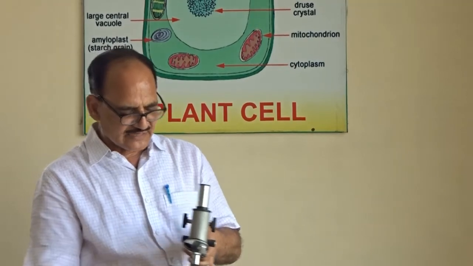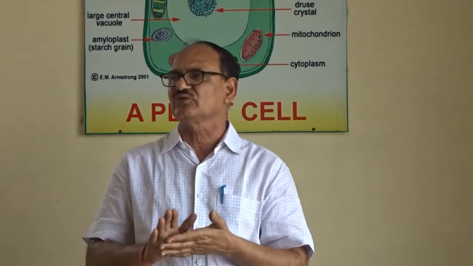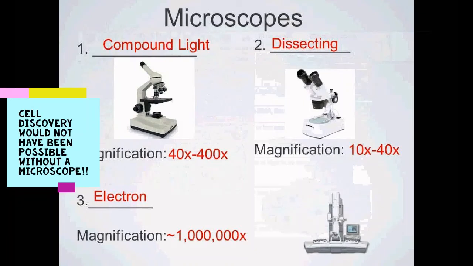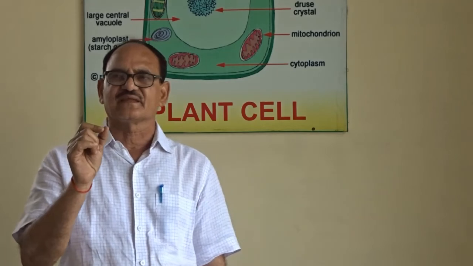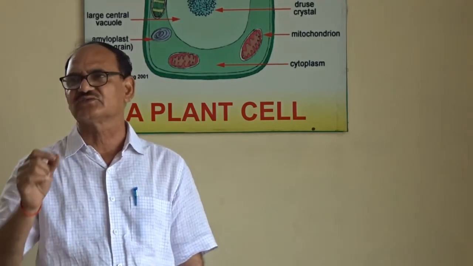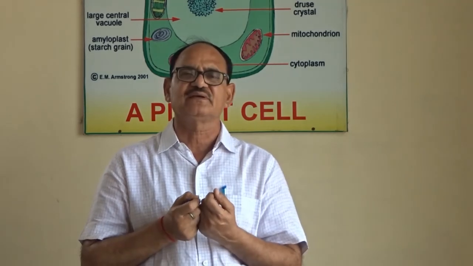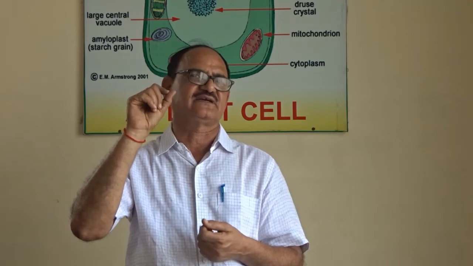One thing is also very important. When you go through the chapter, you will see that every multicellular organism has a number of cells. Take an onion bulb: if you peel it, you get a very thin, film-like structure.